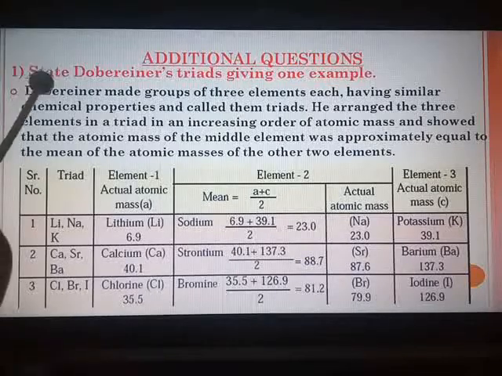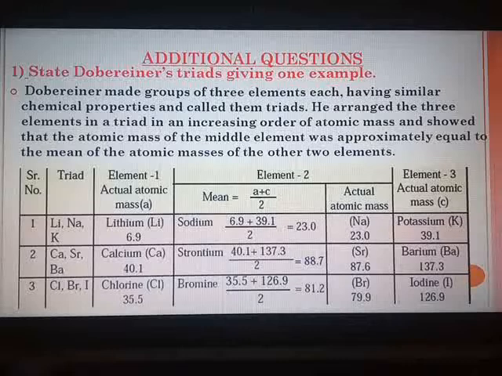So regarding the Dobereiner's triads, here it is: state the triads giving one example. In the first part you have to state his law. If you want to mark, you have to mark on page number 16, second line.